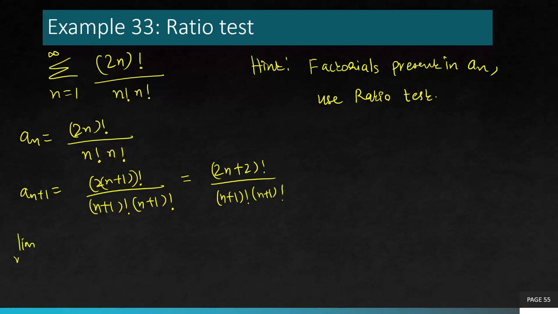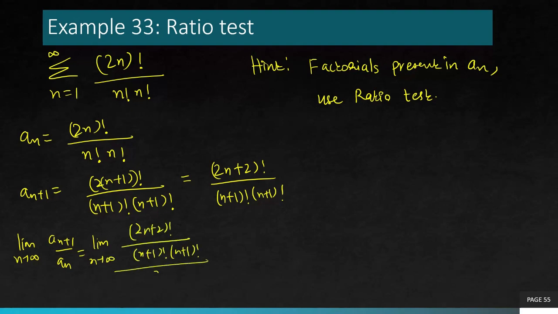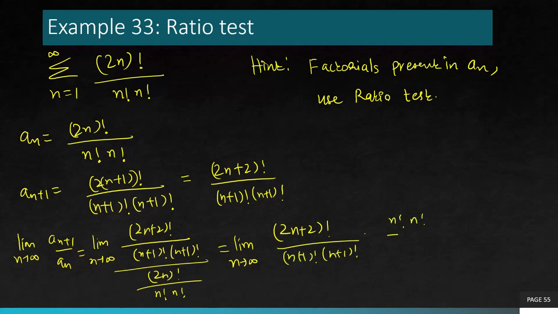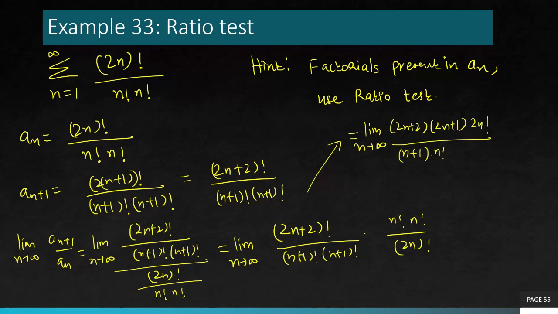And now take the ratio of an plus 1 with an. So you see a lot of factorials in the ratio, so you need to simplify, expand the bigger factorial. So 2n plus 2 factorial will be 2n plus 2 times 2n plus 1 times 2n. n plus 1 factorial will be n plus 1 times n factorial.